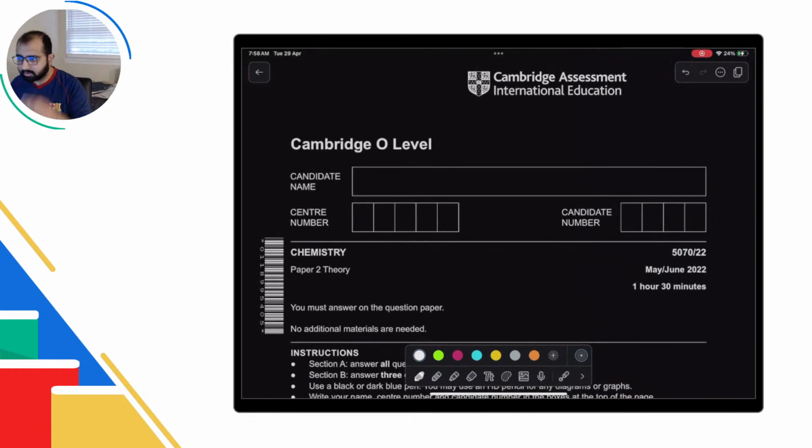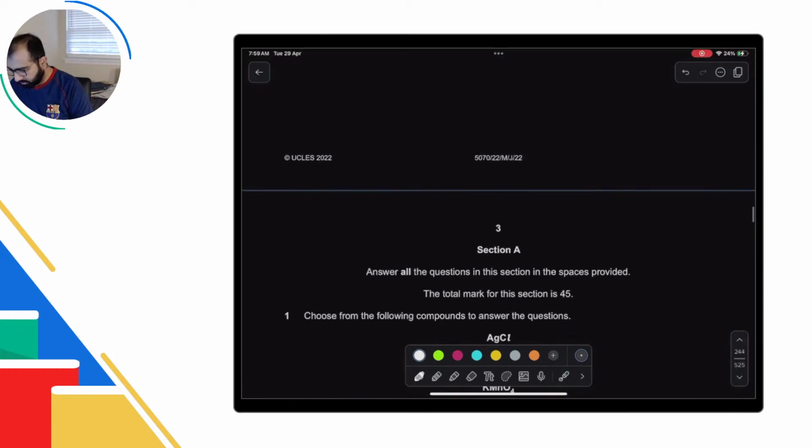Yeah. So May June 2022, the questions that I have to do in this. Alright, please revise polymers. On polymers, in the beginning of the stream I talked about addition polymers and condensation polymers, so go through that.